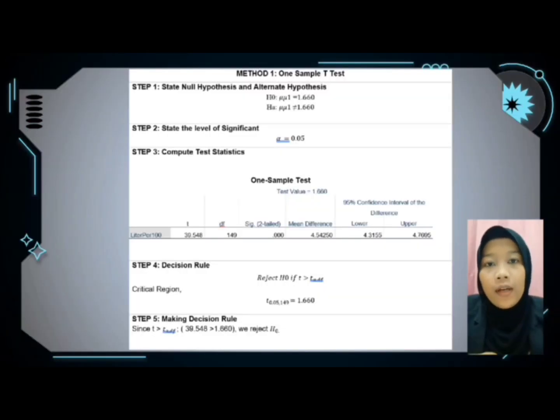One sample t-test and ANOVA. We start with the one sample t-test for liter per 100. The t-test value is 1.660 for step number 1. Then we go to step number 3. We are using the t-test table and get 39.548. We can conclude that since the t table is greater than the t value, we reject the null hypothesis.